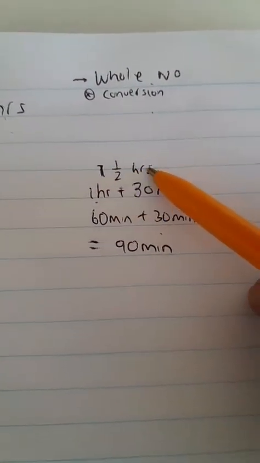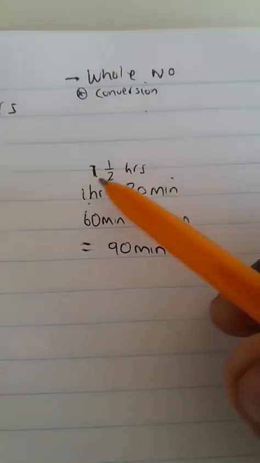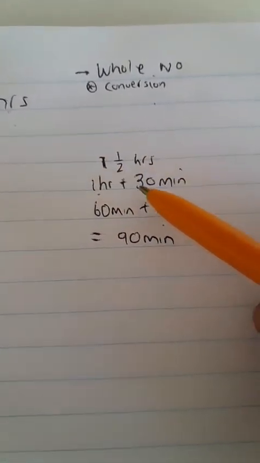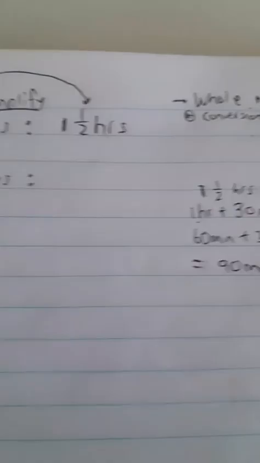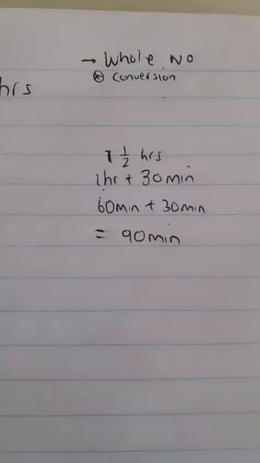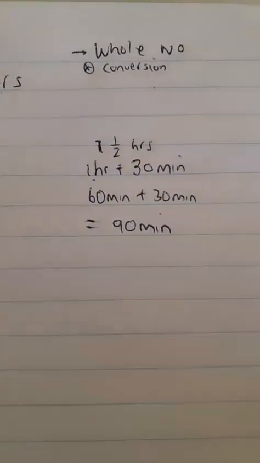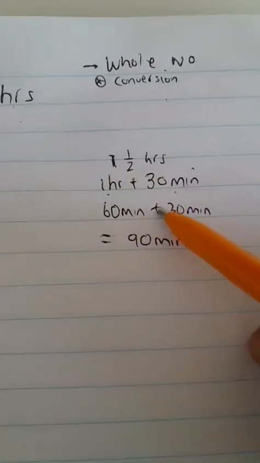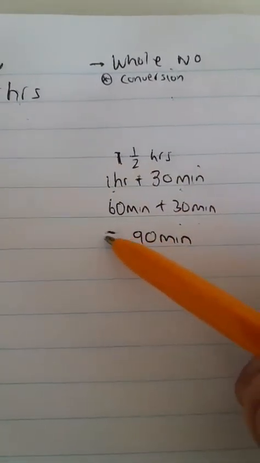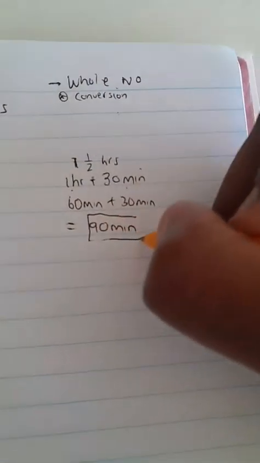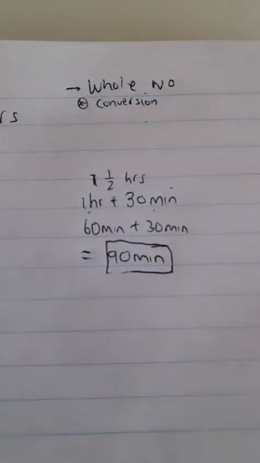So I repeat again. 1.5 hours. What does that mean? It means 1 hour plus a half, which means 30 minutes, because a half of an hour, all right, in an hour we know there's 60 minutes. What is half of 60? It is 30. Are you with me? Then 1 hour is 60 minutes plus what? Plus this 30 minutes. So in total, what is 1.5 hours as a whole number? It is 90 minutes. All right.